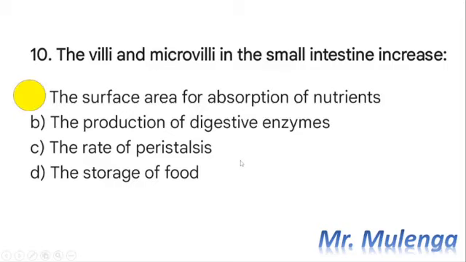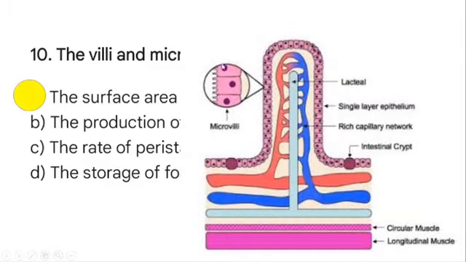So let's take a look at this structure. For example, if you have the structure of the villus right here, where you have these parts that I was mentioning, so we have the microvilli here. These are finger-like structures. You can see these smaller structures here. They are the ones that we call the microvilli, that help to increase the surface area. That will help in nutrient absorption, such as glucose, amino acids, and fatty acids. They are absorbed into the bloodstream through the capillaries and the lacteals.